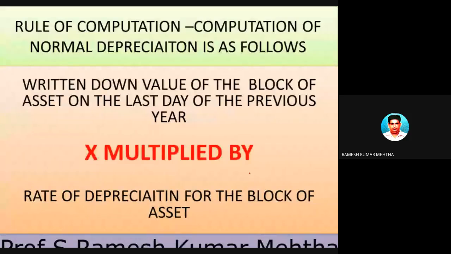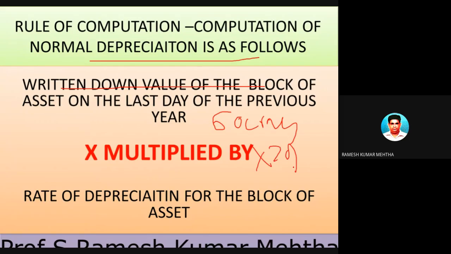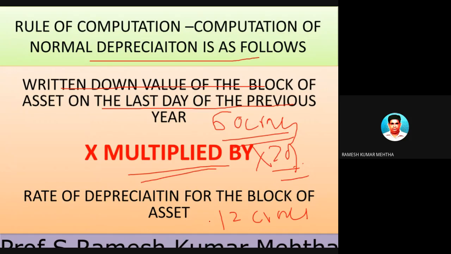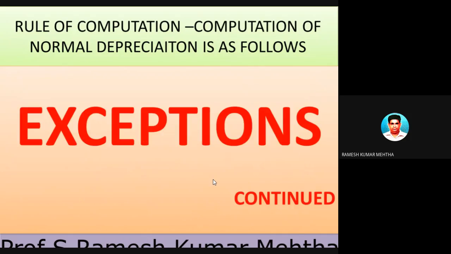Next point, how to compute the normal depreciation. Just now we spoke: 60 crores into 20 percent is equal to 12 crores. So this is the format. Written down value of the block of asset on the last day of the previous year, which is 60 crores, multiplied by the depreciation rate, which is 20 percent, is equal to the depreciation amount which can be claimed for the financial year 2019-20.